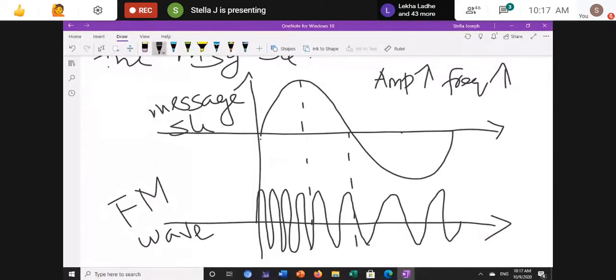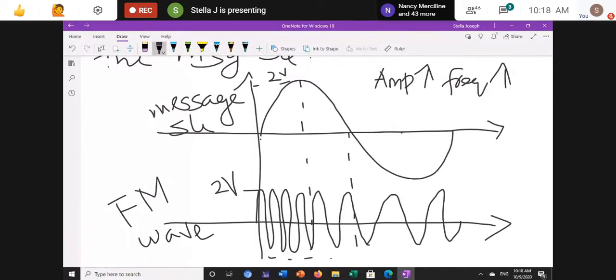When the amplitude is getting increased, frequency will also increase. Here frequency is increased. Here you can see if there is 2 volt, here also the amplitude of the waveform is 2 volt. But see, only the frequency of the waveform is getting increased and decreased.